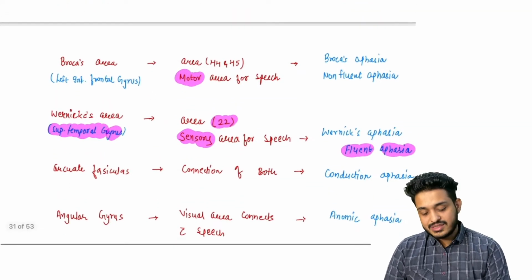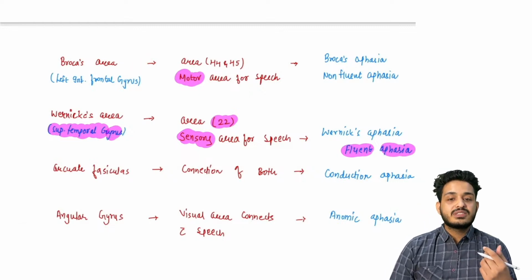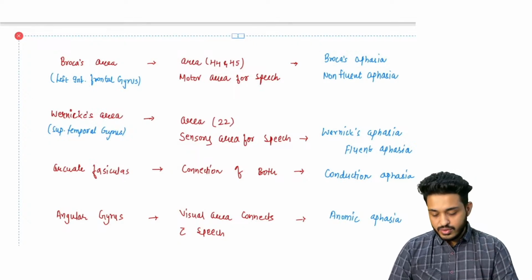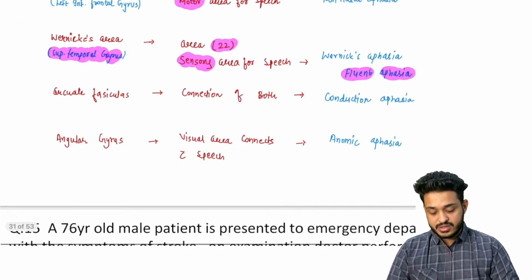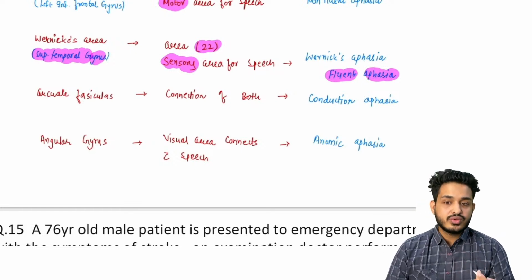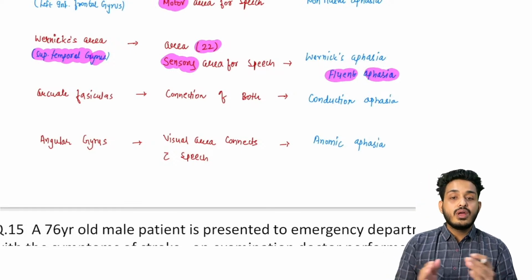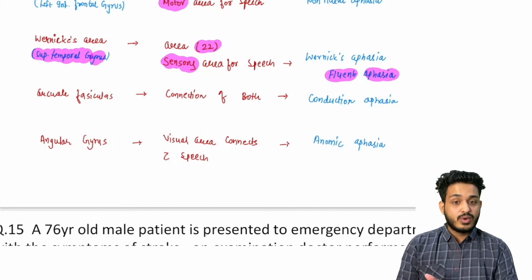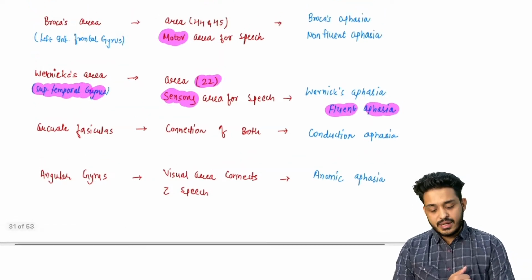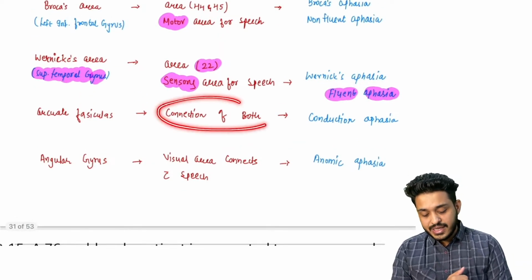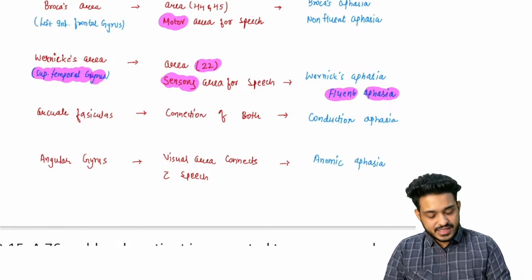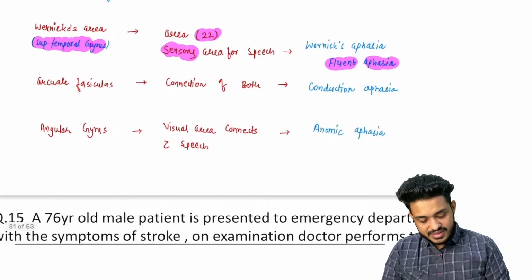Here in Broca's, the patient will be speaking, he will be trying to speak, right? But he is not able to get the proper words out, right? What will happen in arcuate fasciculus injury? The arcuate fasciculus connects both the Wernicke's area and the Broca's area, right? So what is going to happen if there is any injury? If there is any injury, this particular type of aphasia is known as conduction aphasia.